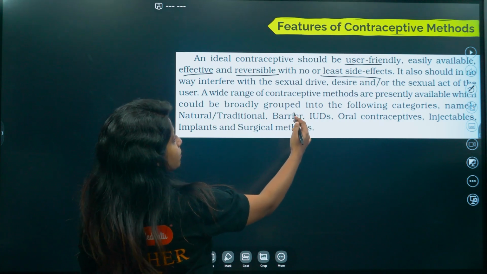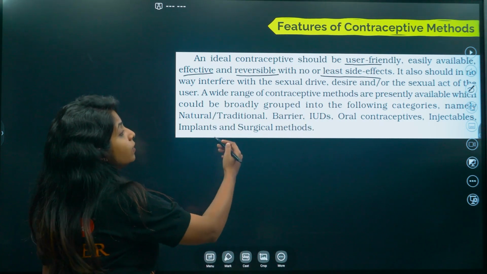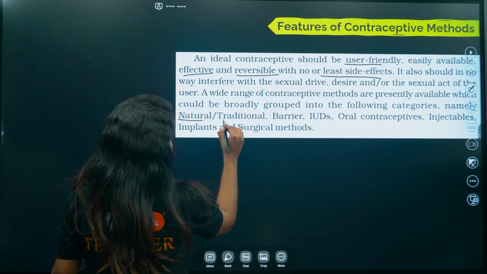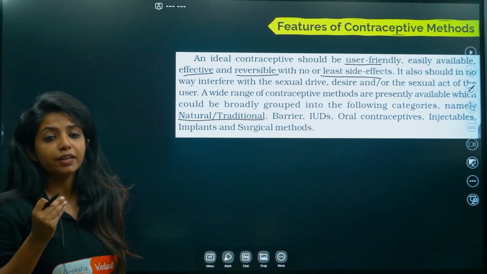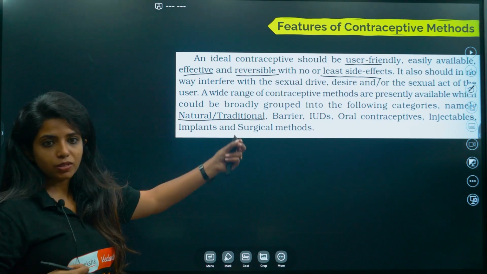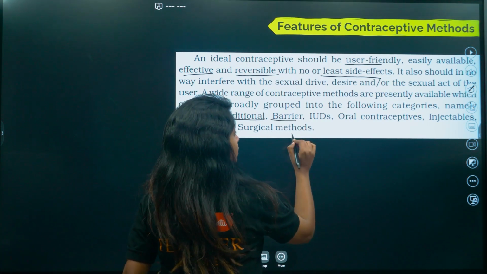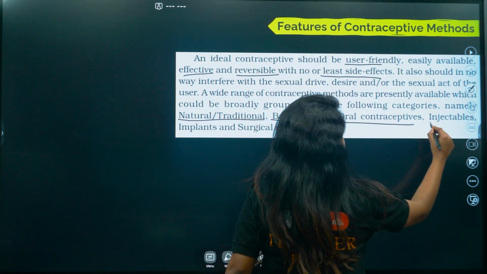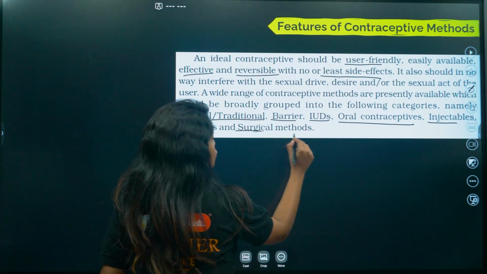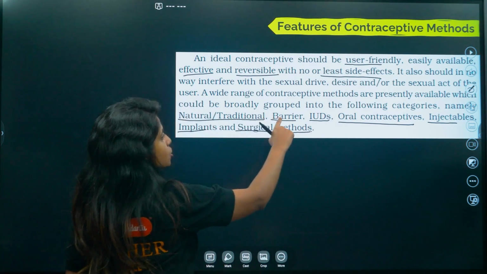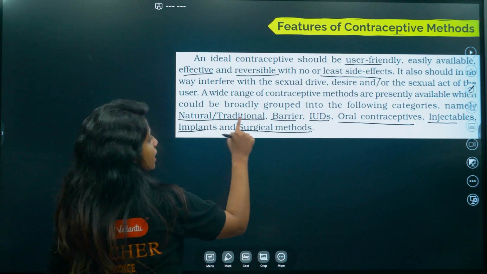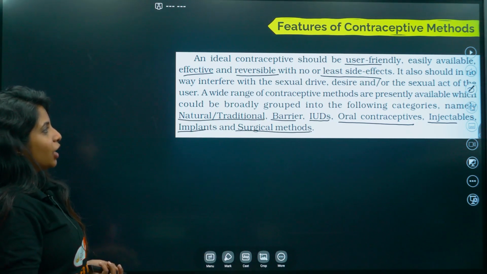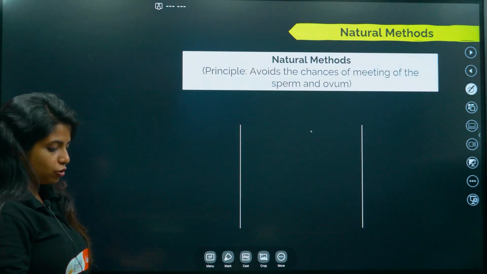A wide range of contraceptives are presently available, which could be broadly grouped under following categories. Let's see the categories. First one is natural or traditional, and we are going to study about each of them separately. Then comes barrier method, then IUDs, that is intrauterine devices. Then oral contraceptives, injectables, implants and surgical methods. So almost I can say 1, 2, 3, 4, 5 and 6, as injectables and implants I can count together. Going ahead, let's start off with natural method.